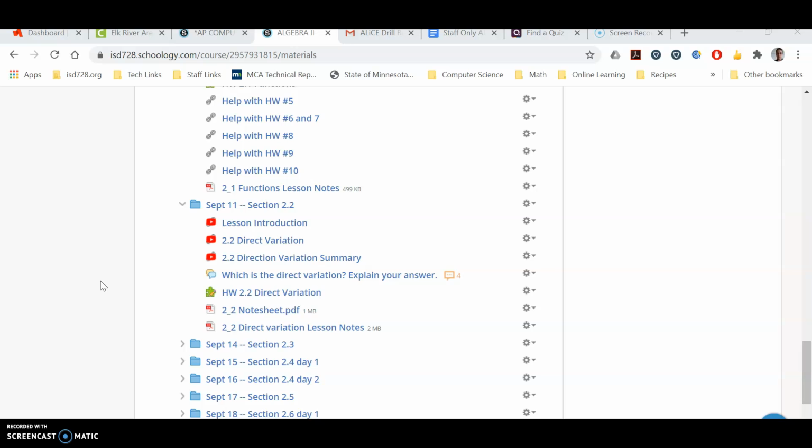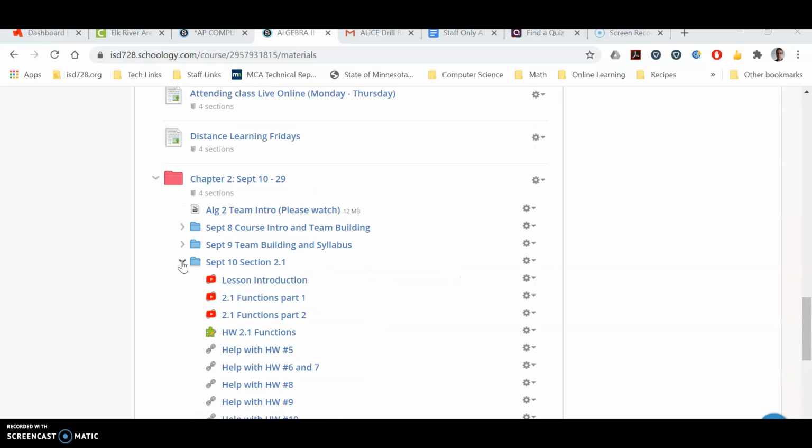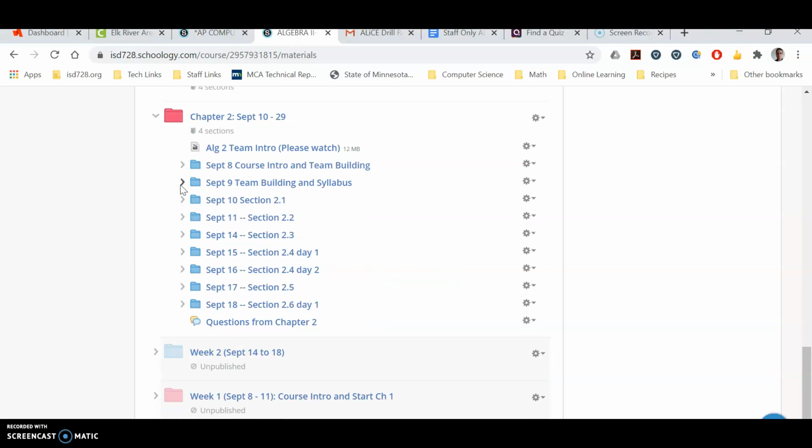And if you haven't already noticed, I did change the setup so that these are now organized by chapter instead of weeks. I thought it'd be simpler that way. If you need to go back and find something from chapter 2, it'll all be in one spot. So you can see I've started to build out chapter 2. It's not done yet, but you can work ahead at the folders that I have posted here. I'll publish them as they're completed. So if you ever want to work ahead, but it's a different structure. Hopefully it makes sense. Please ask if it doesn't.